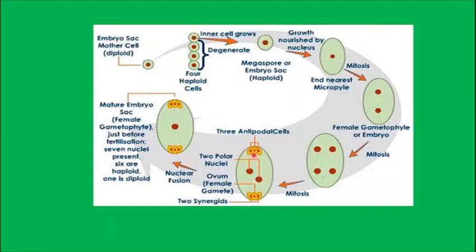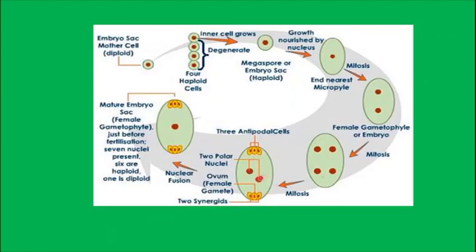8 nuclei. Here you can see this is the chalazal end, this is the micropylar end. At the chalazal end, 3 cells will be grouped together. They are known as antipodal cells. At the micropylar end, 3 cells will be grouped into an egg apparatus. In the egg apparatus, 2 are synergids, and the middle one is the ovum or the female gamete. This is the central cell. In the central cell, there is no wall formation. The nuclei are free, and we call them the 2 polar nuclei. So totally there are 8 nuclei, but it is actually 7 cells. There is no cell wall formed in the central cell.